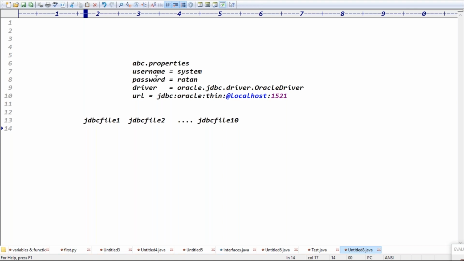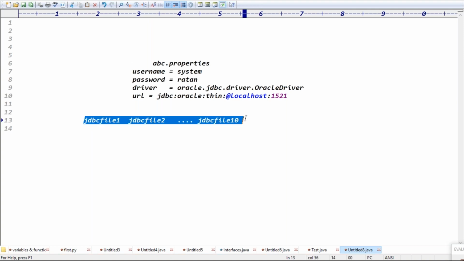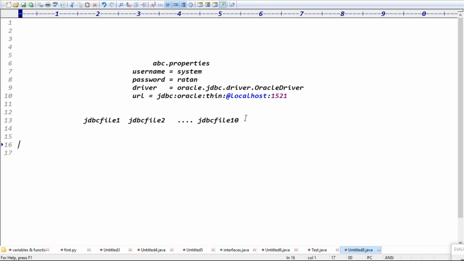Each of these files is reading the data from the property file. If tomorrow any modifications are required, can I do the modifications in the property file itself? Yes. Guys, if I do the modifications in the property file, all the JDBC files will be reflected, right? Exactly.